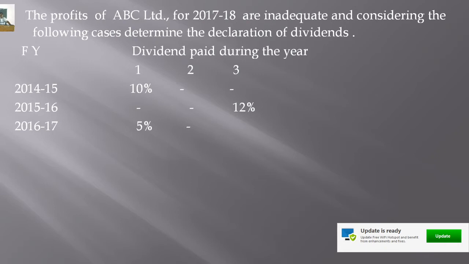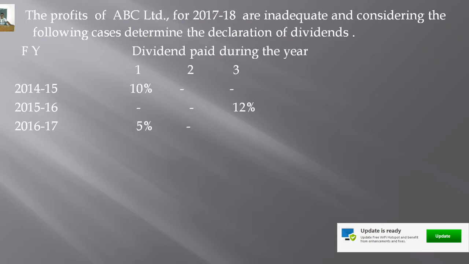And in case 3, 14 and 15, no dividend, 15 and 16, 12% dividend, and 16 and 17 also no dividend. So, taking into consideration the rate of dividend declared by the company in the 3 years, you have to determine whether the company can declare dividend in the above three cases or not.